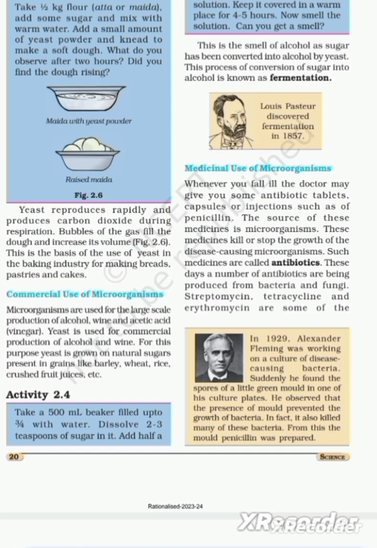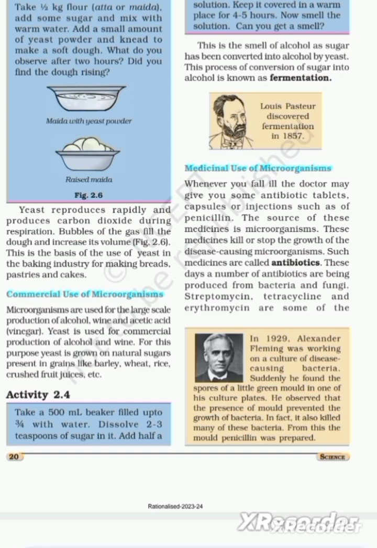In 1929, Alexander Fleming was working on a culture of disease causing bacteria. Suddenly, he found the spores of a little green mold in one of his culture plates. He observed the presence of mold prevented the growth of bacteria. In fact, it also killed many of these bacteria.